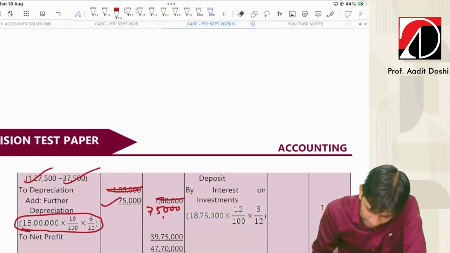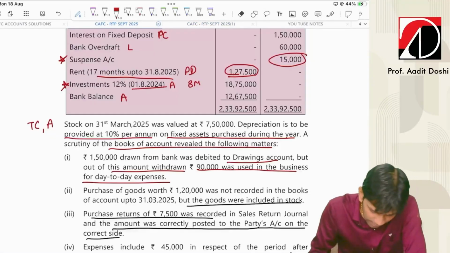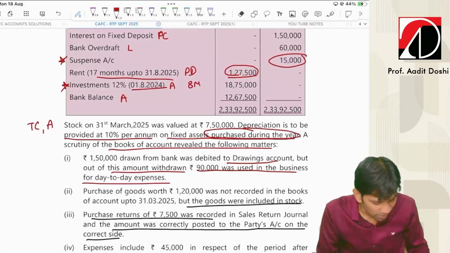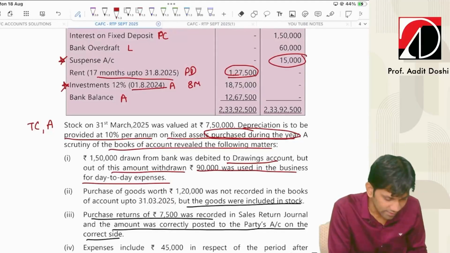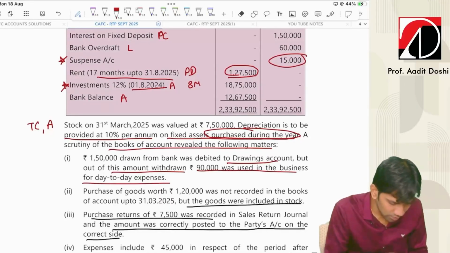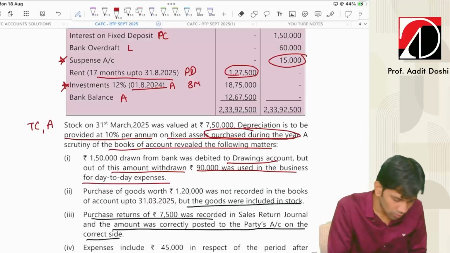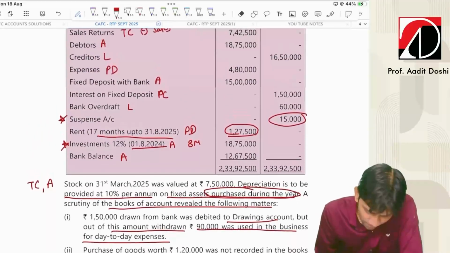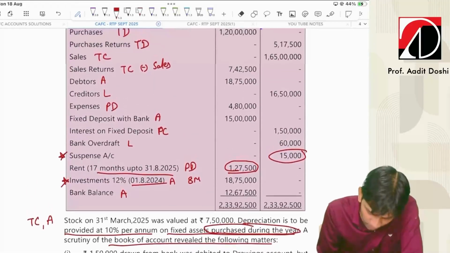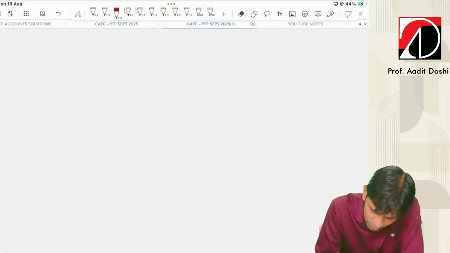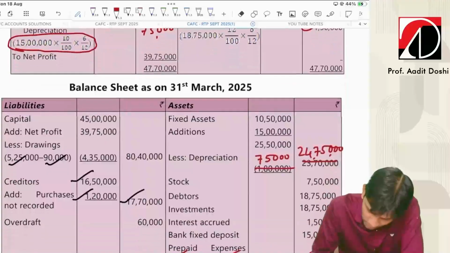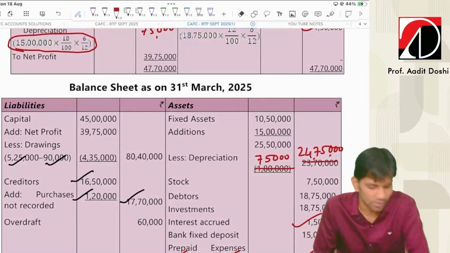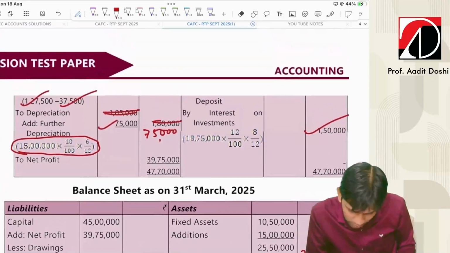Nothing problem in that. And any hidden adjustment left? Yes, investments was left. Let's discuss that also. 18,75,000 into 12%, and this will be into 8 divided by 12. So that comes to 1,50,000. But have we got any interest on investments? The answer is no. So 1,50,000 here, and on the asset side also 1,50,000. That's it. All things covered.